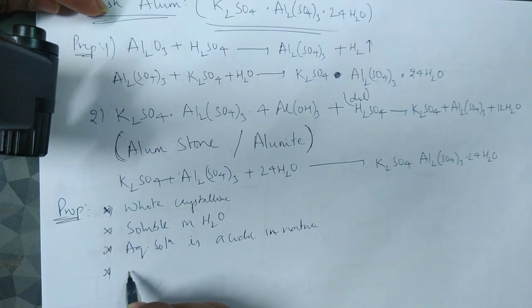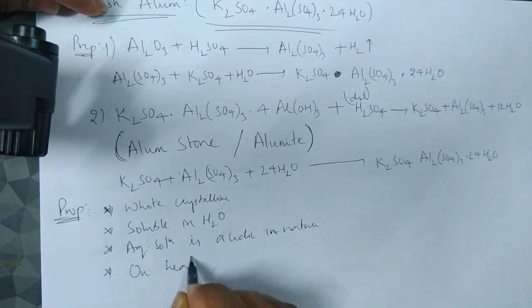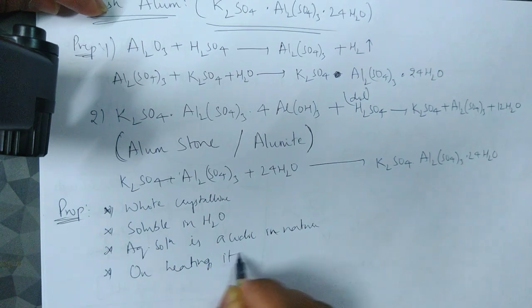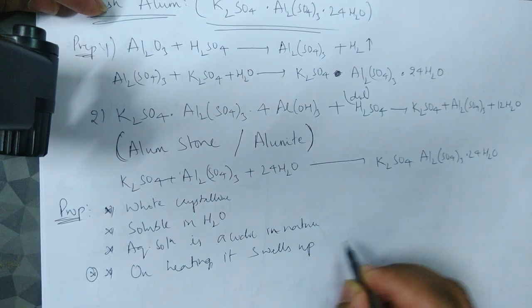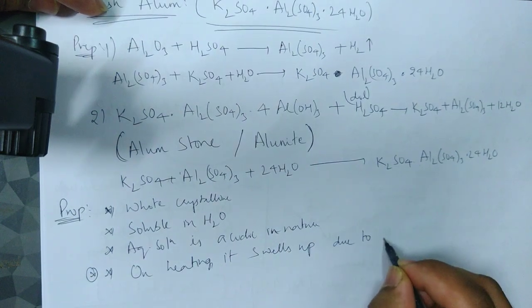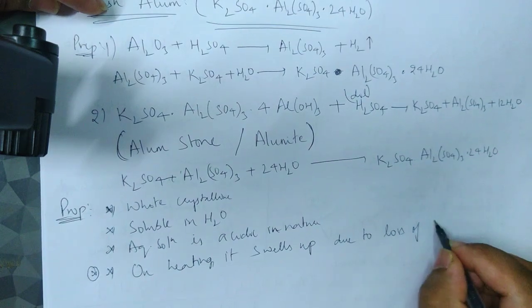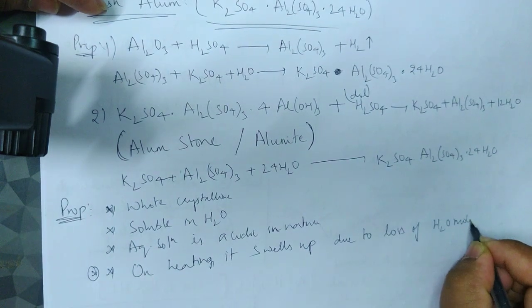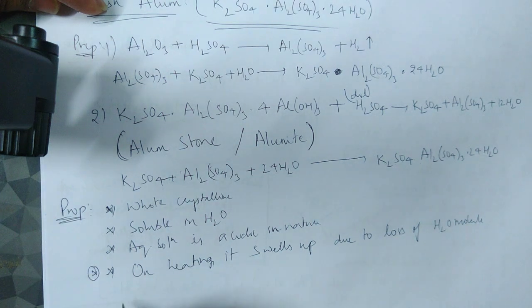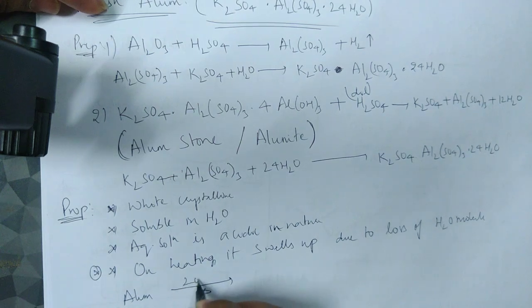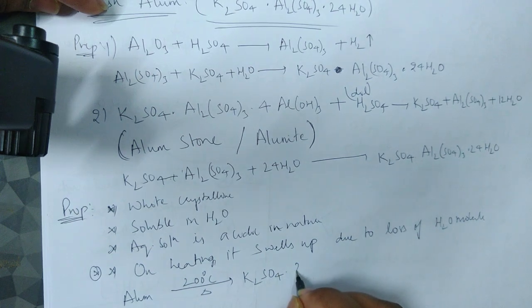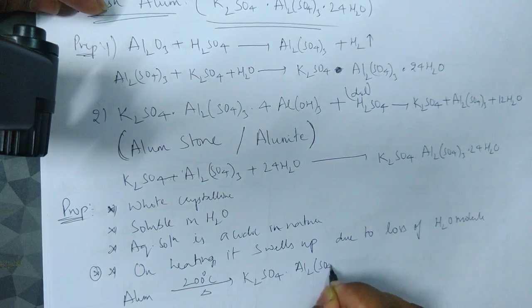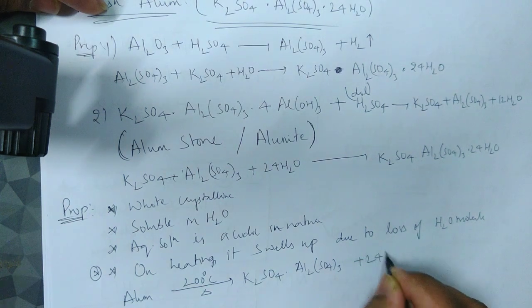Okay, and on heating, a very important point, it swells up due to loss of water molecules. When you heat, automatically what happens? The water molecules leave. For example, alum on heating around 200 degrees Celsius forms the anhydrous form, K2SO4·Al2(SO4)3, having lost the 24 H2O.